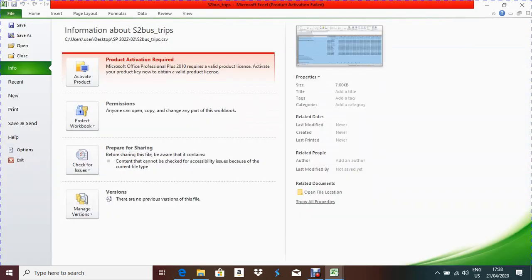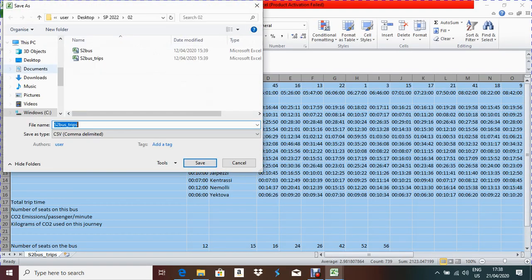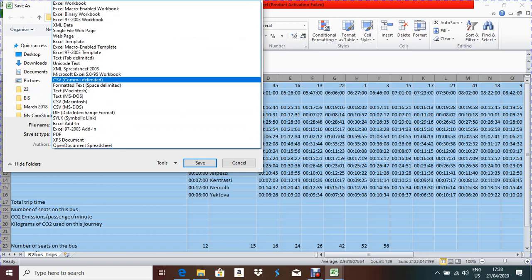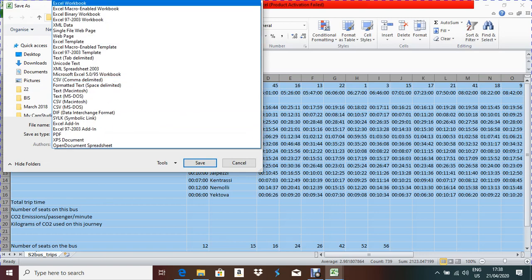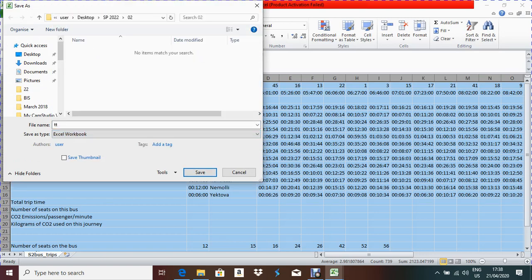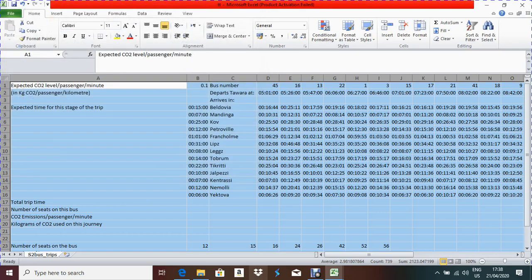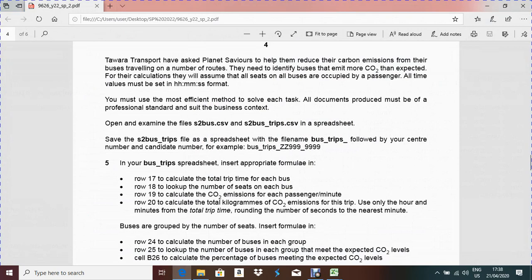So File, Save As. You can save in the same folder. For practice, you can give any name, but in the exam, you have to give the name the question paper instructs. It should be an Excel workbook and the file name is TD. Save. Now we have to go for the first question.